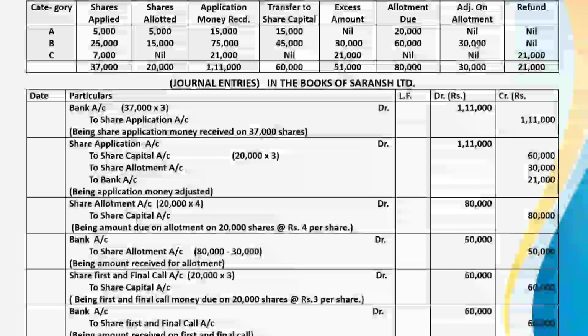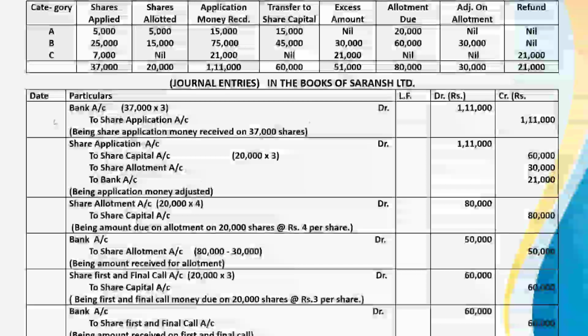This is 30,000. And in case of C, no shares has been allotted. So whole of the amount will be refunded back. That is rupees 21,000 in case of C. So amount of adjustment on allotment is 30,000 and refund amount is 21,000.